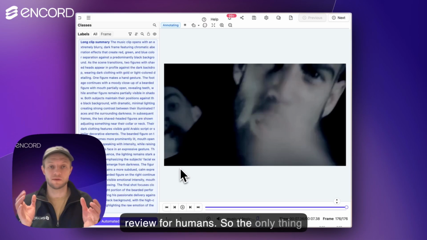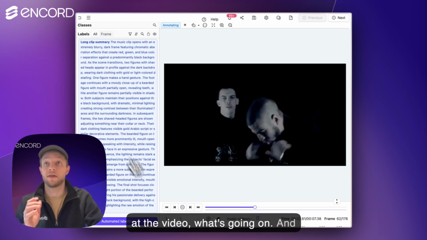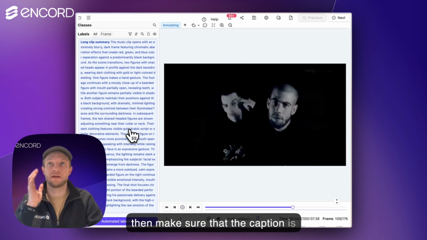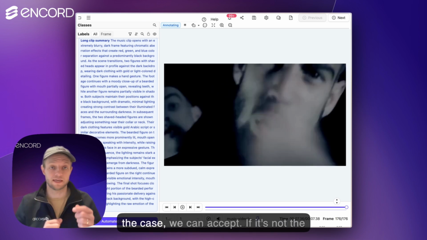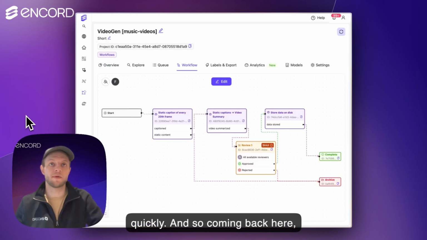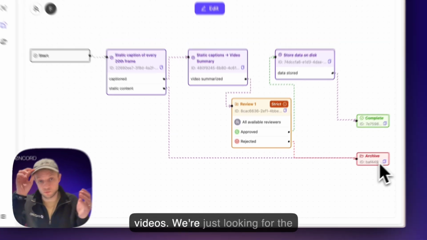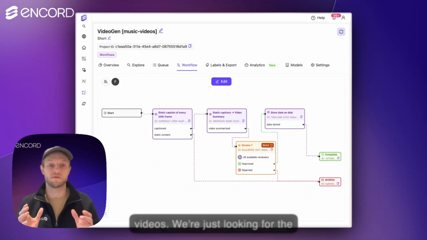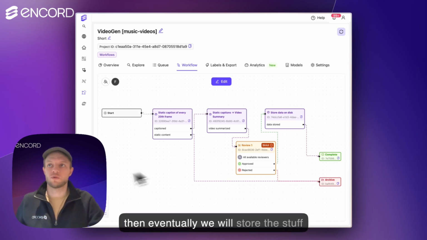So the only thing the human needs to do here is actually look at the video, what's going on, and then make sure that the caption is corresponding to the video. If that's the case, we can accept. If it's not the case, we can reject really quickly. And so coming back here, when we reject, we're just going to archive, because we have many videos. We're just looking for the ones with the good summaries. And then eventually we will store the stuff on disk.